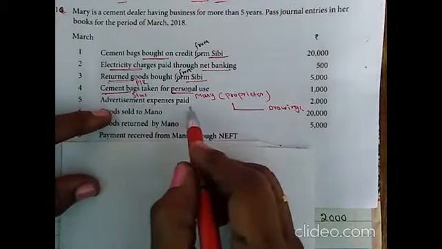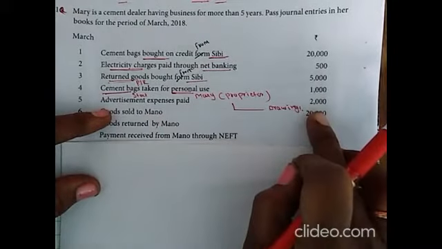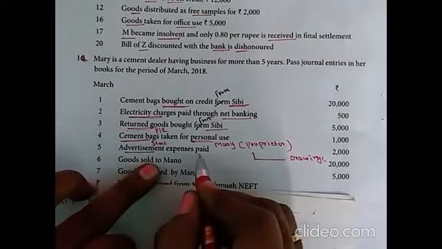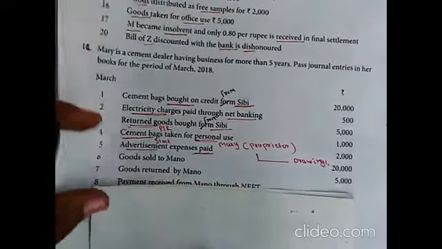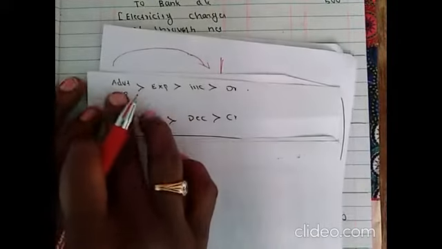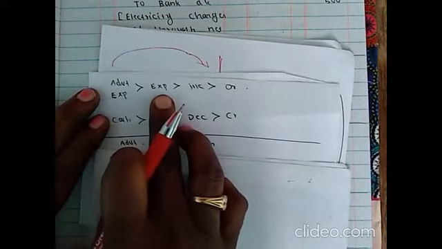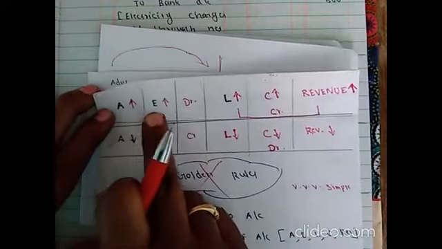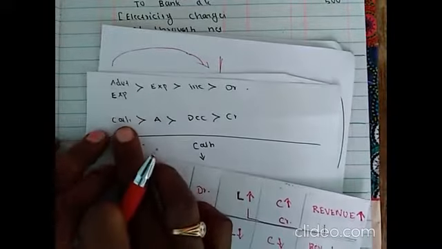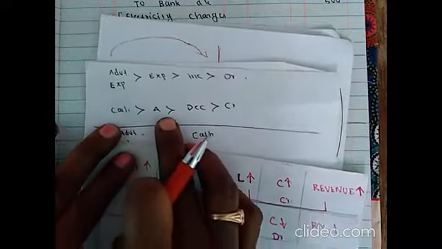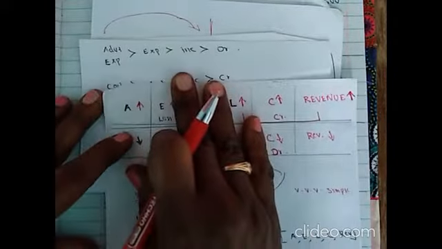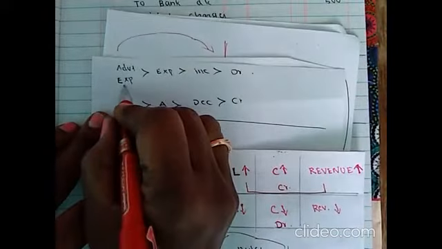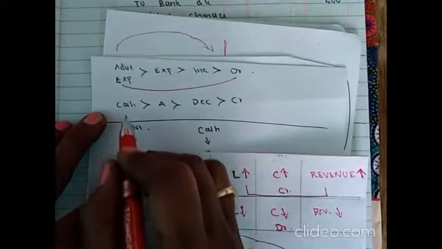Advertisement expenses paid, it is 2,000. Involved accounts are advertisement and cash, as paid means cash paid. Advertisement expenses are expenses, and expenses increase means debited. Next, cash is involved. Cash account is an asset account. Asset decrease, so cash will be reduced, no? So asset decrease, credited. So advertisement expenses account debited, cash account credited.